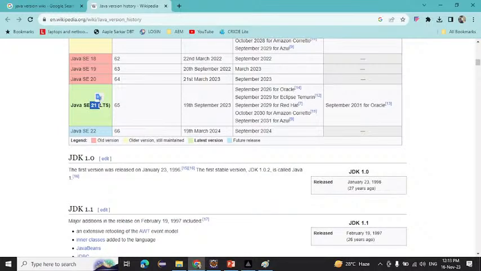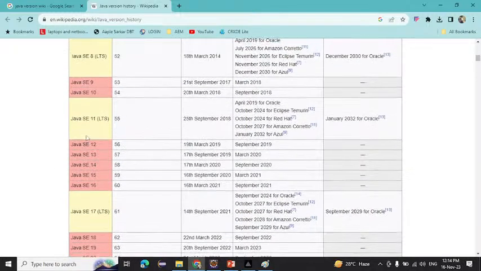That is 21. Okay, 21 is the latest version, and Java 22 and beyond are future releases. They will be released in the future. Now, which is the latest version? That is Java 21. But which version are we using? That is Java 11. Okay, JDK 11 we are using here.